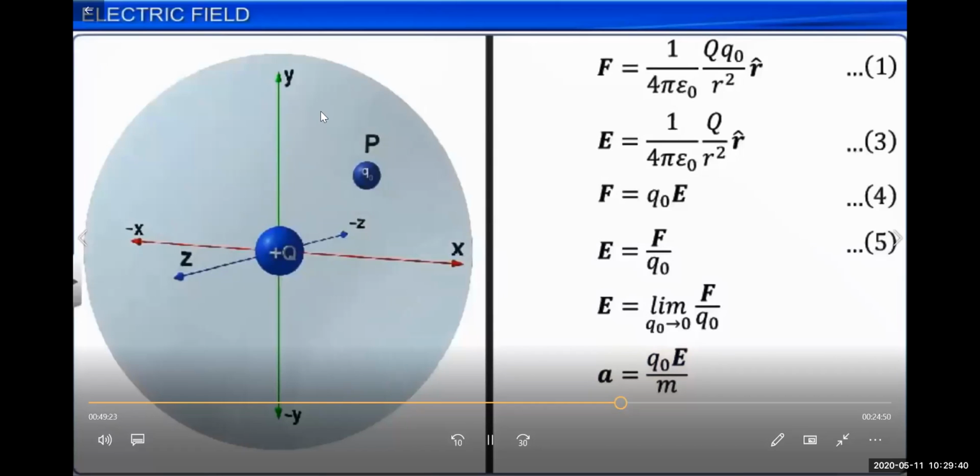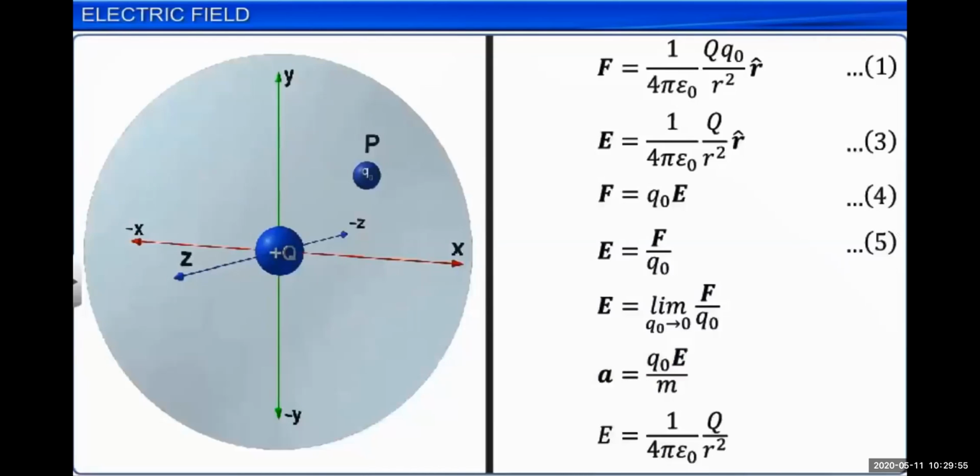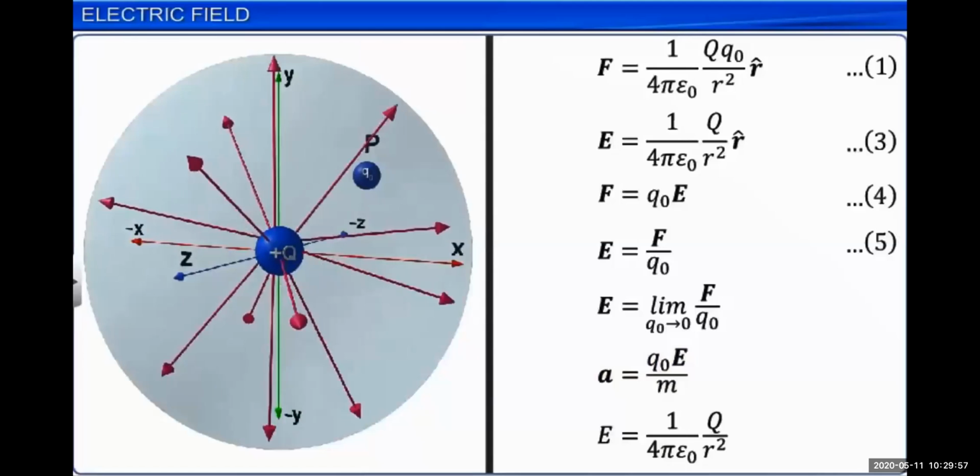This is called electric field. And this Q naught is the test charge, and this is the distance between them. We have already calculated the force between these two charged particles, and also the electric field intensity at point P due to source charge Q. Now this electric field is surrounding in the space.